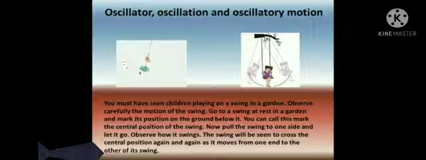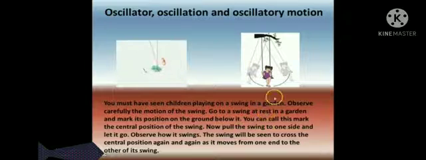Let us see about oscillator, oscillation and oscillatory motion. You must have seen children playing on a swing in a garden. Observe carefully the motion of the swing. Go to a swing at rest in a garden and mark its position on the ground below it. You can call this mark the central position of the swing. Now pull the swing to one side and let it go. Observe how it swings. The swing will be seen to cross the central position again and again as it moves from one end to the other of its swing.